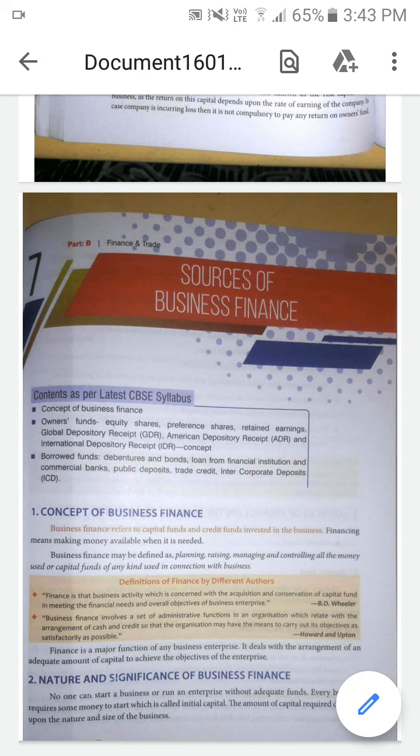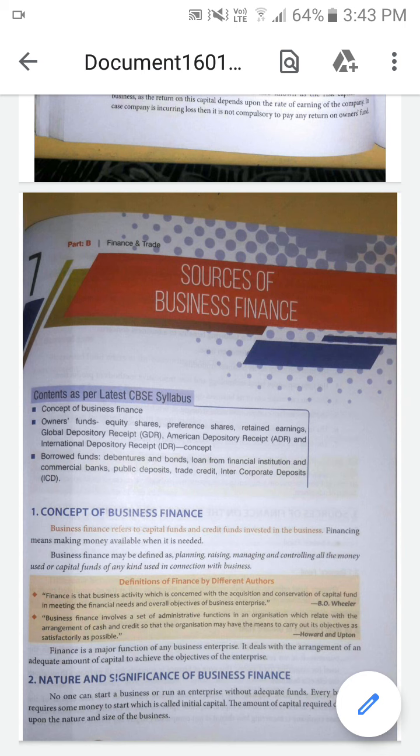In ownership, there are 2 types of fund, that is owners fund and borrowed fund. In the owners fund, we will see how the finance can be raised through different forms of resources. In the borrowed fund also there are different types of resources where the finance can be raised. So these are all the topics we are going to learn from this chapter.